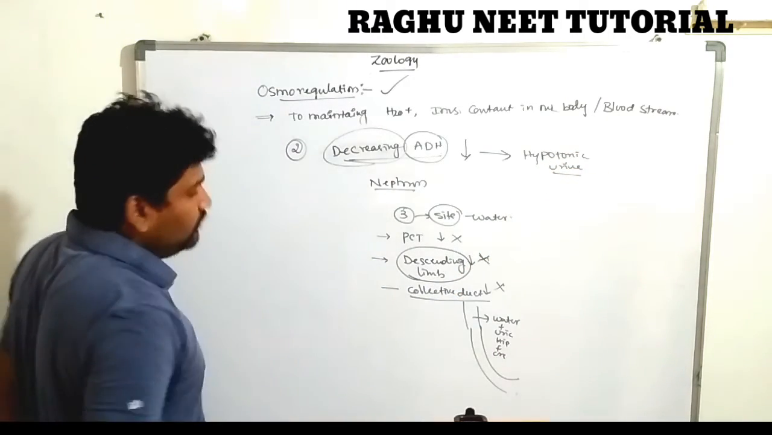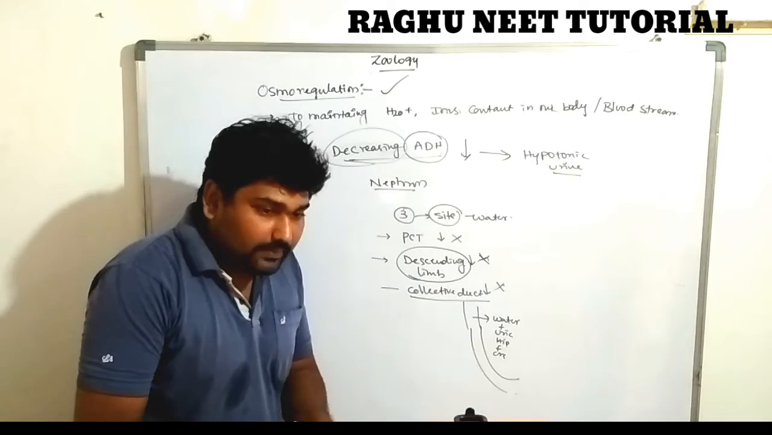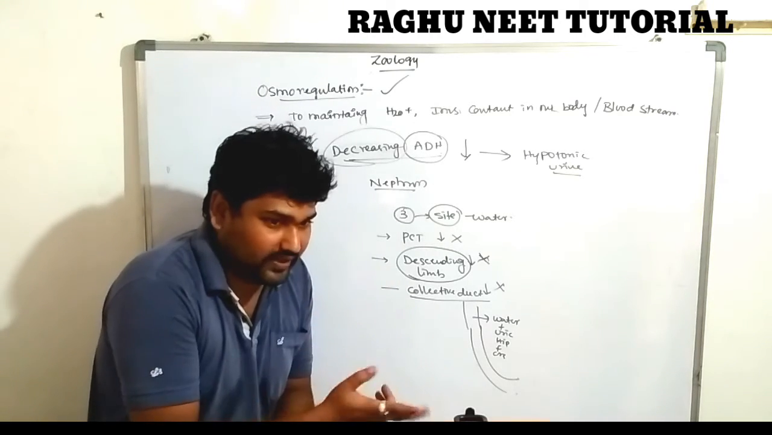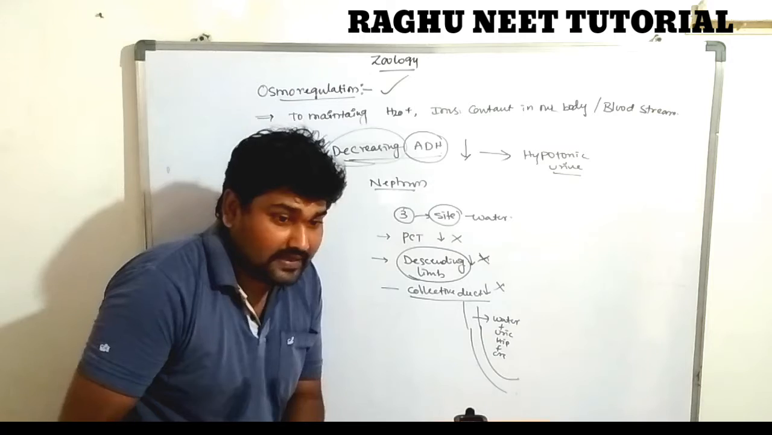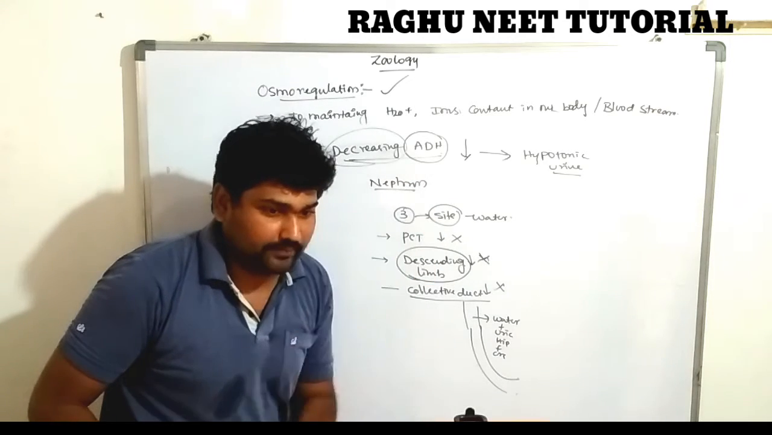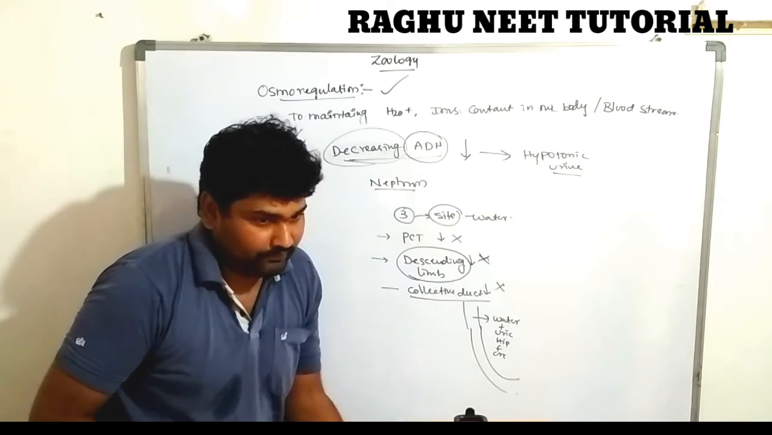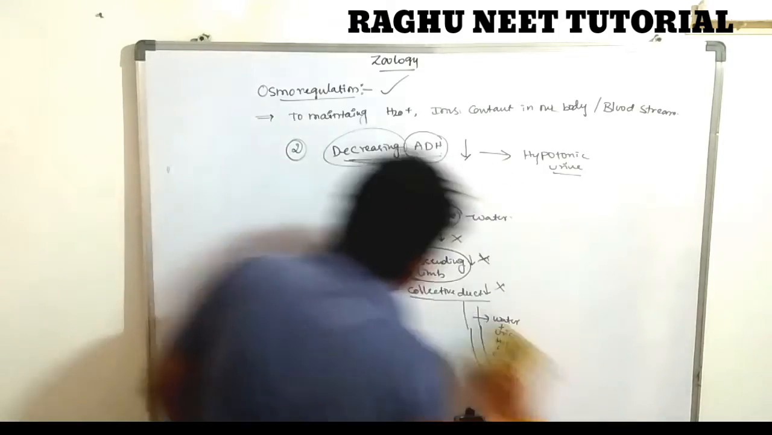Okay, these are the two processes. Next is when the blood volume decreases. The first process, hypotonic urine, is completed. The second one is hypertonic urine. How is hypertonic urine able to form?